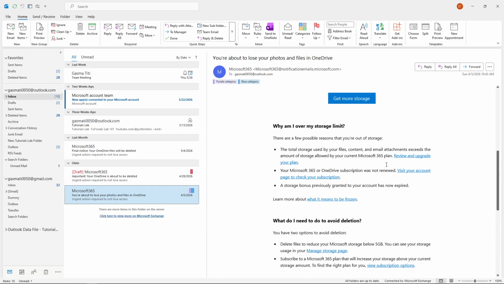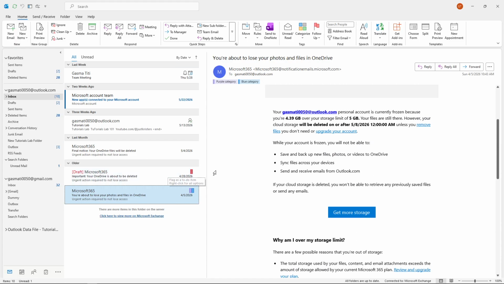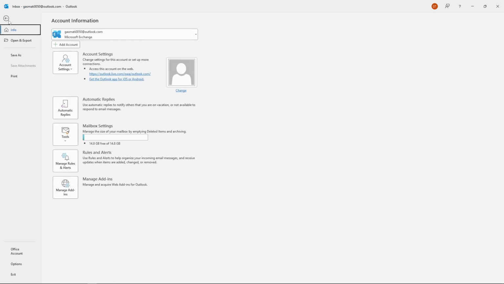Once your emails have loaded and you can see your inbox, navigate to the File menu. You'll find this tab located at the top left corner of your screen, alongside other menu options like Home and Send/Receive. Click on the File tab to open the menu.